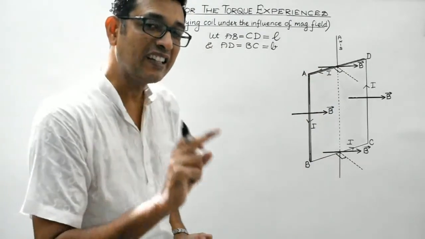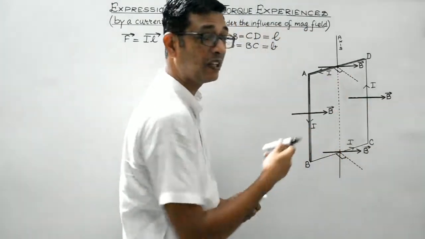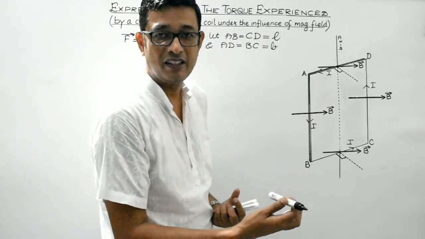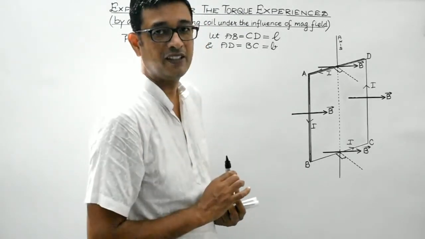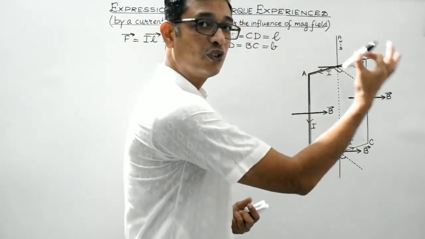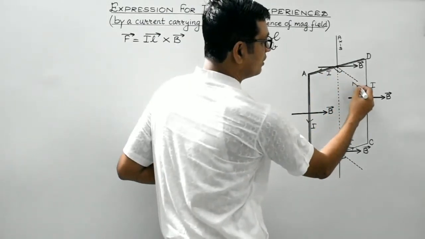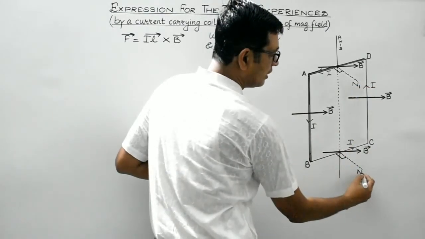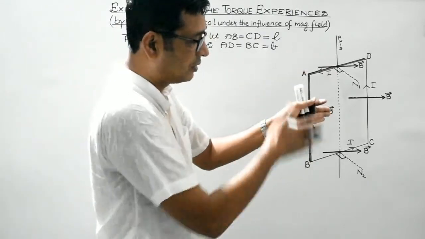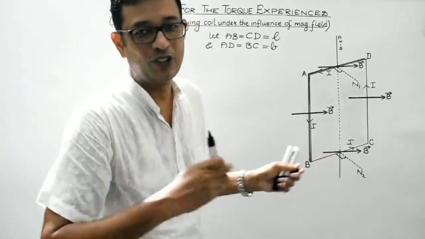And students, this current carrying coil is under the influence of uniform magnetic field. It's been represented by a set of parallel lines indicating the magnetic field in the given region is uniform, right? So it has been drawn by a set of parallel lines directed from left to right. And students, this dotted one is the normal to the plane of the coil. This is N1 and this is N2. Normal to the plane of the coil means if this is the plane of the coil, then perpendicular to the plane of the coil is known as the normal to the plane of the coil.